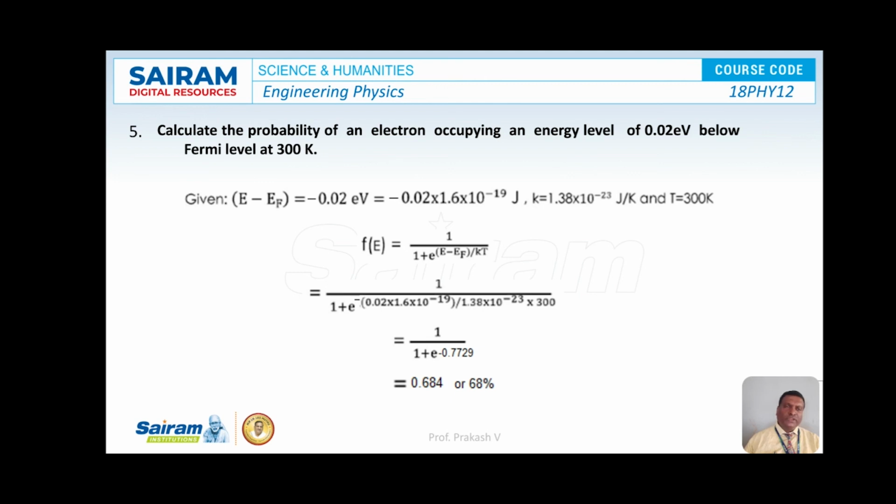So on simplification, the value becomes 1 by 1 plus e to the power of minus 0.7729. So that is nothing but, after simplification, f of E is equal to 0.684 or 68%. So that is the probability of finding the electron at the given energy level at 300 Kelvin.